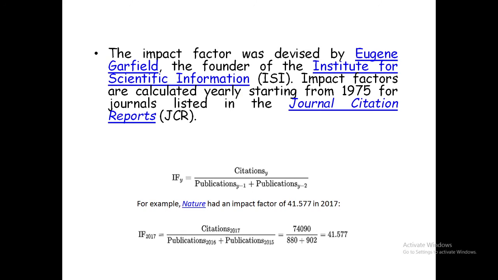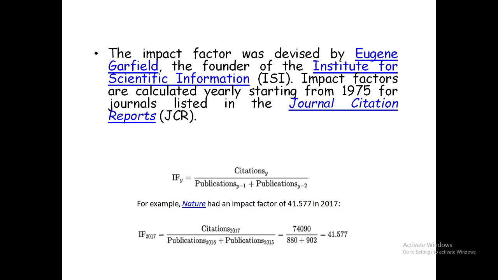Now, impact factor. The impact factor was devised by Eugene Garfield, the founder of the Institute for Scientific Information, ISI.